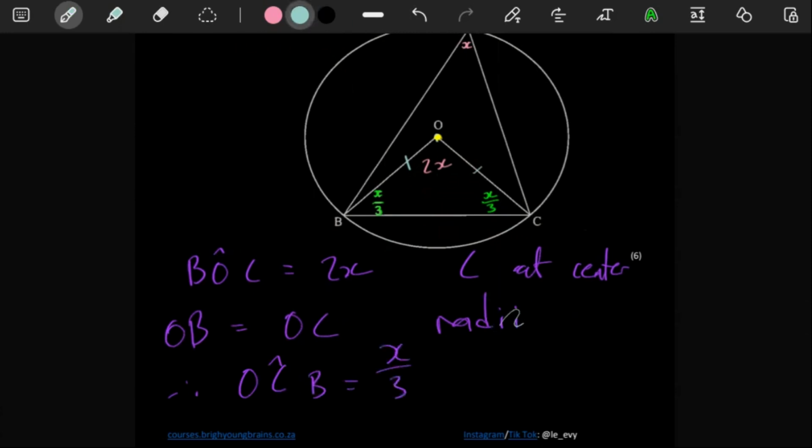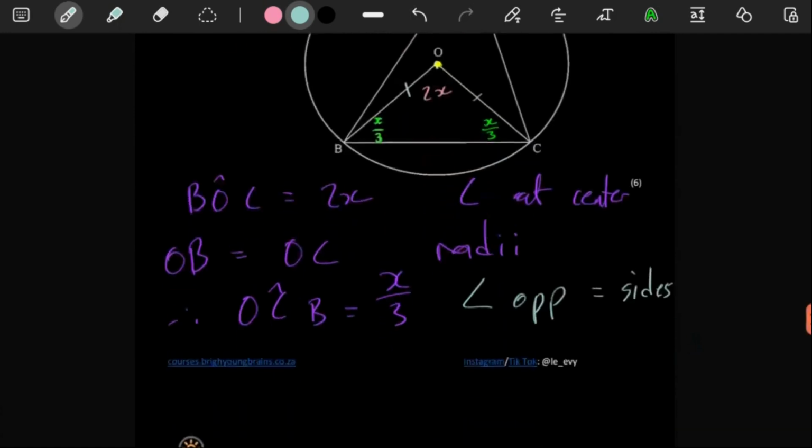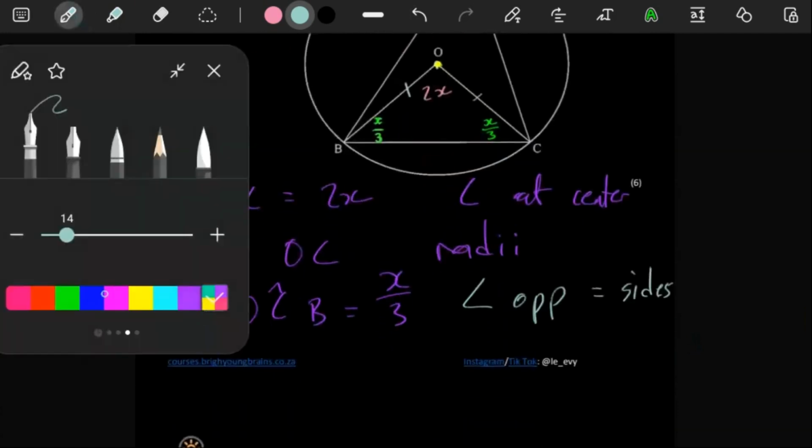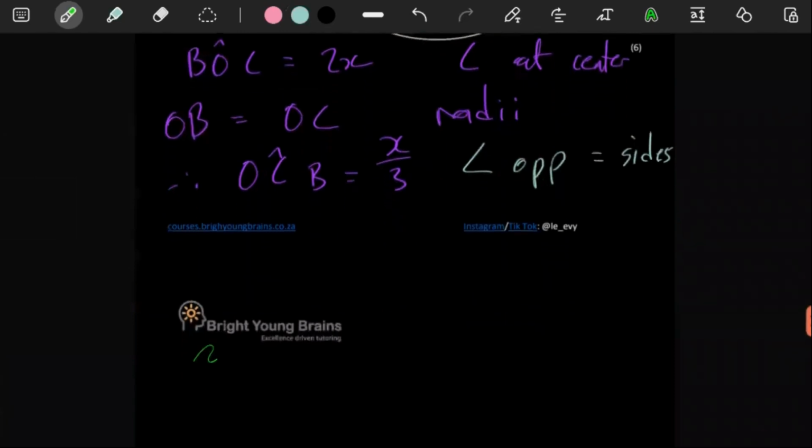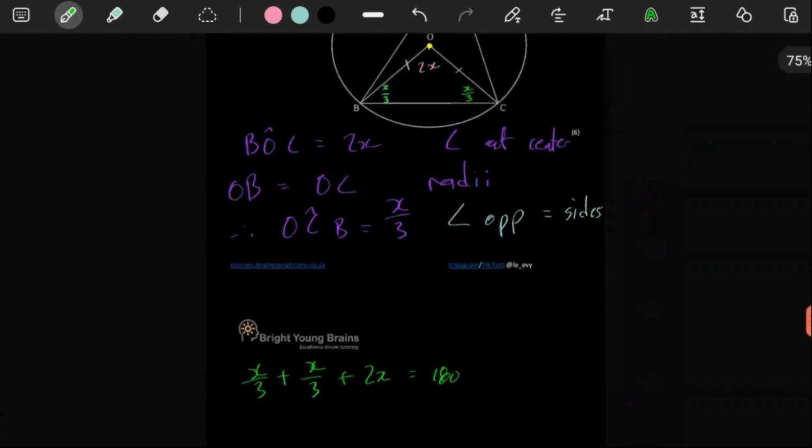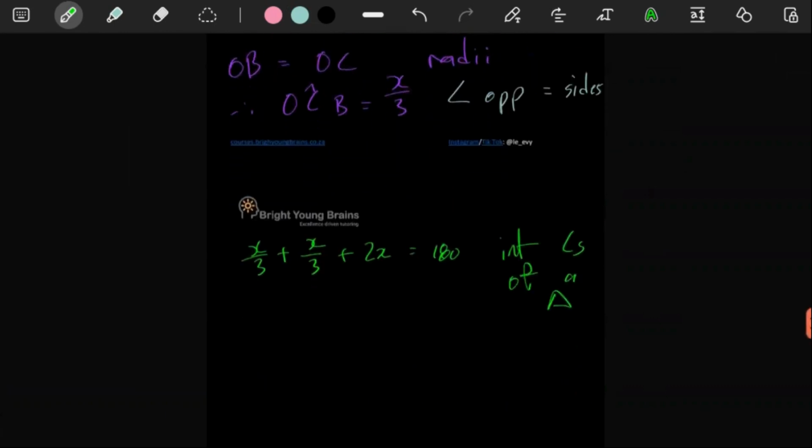The reason there will be angles opposite equal sides. So now we can say our final statement before getting the answer. Here we can say X over 3 plus another X over 3 plus the 2X there, they need to give us a 180. The reason is interior angles of a triangle.